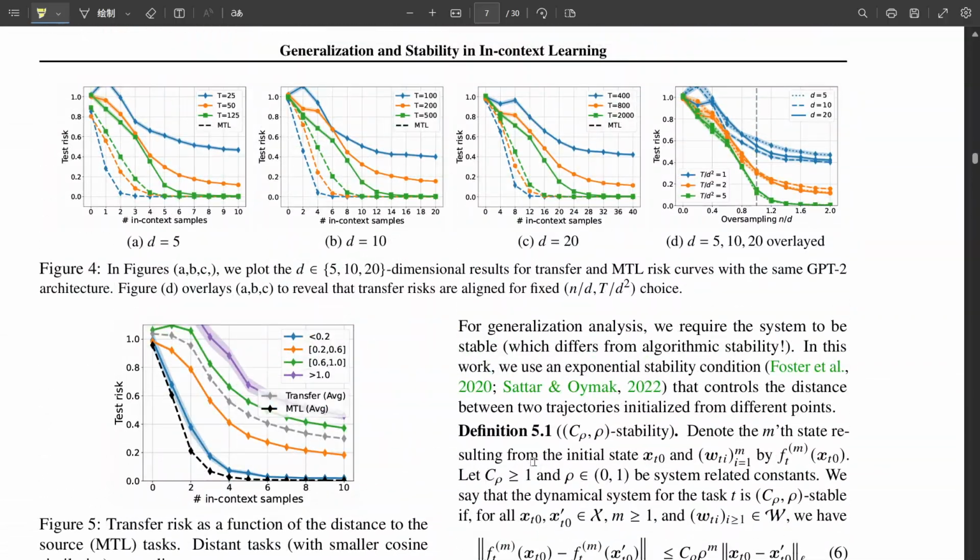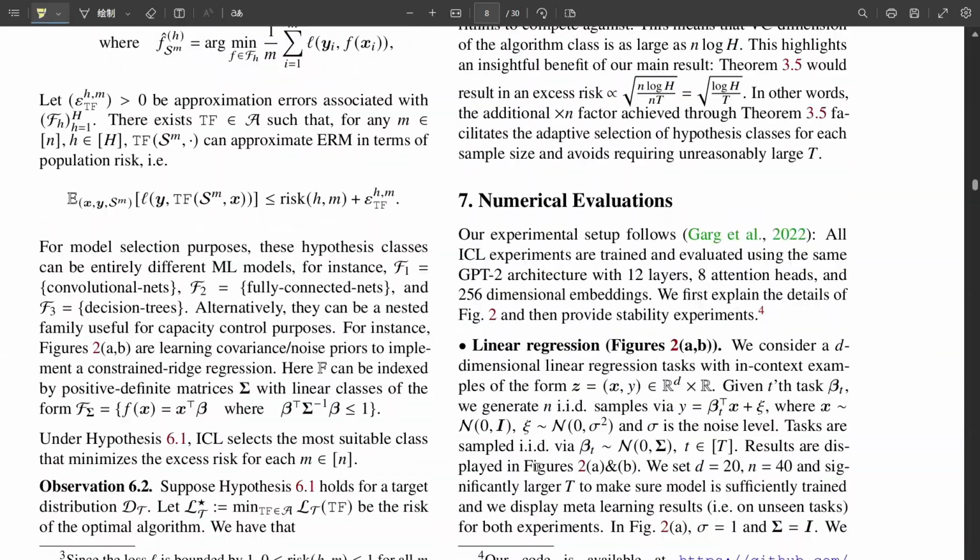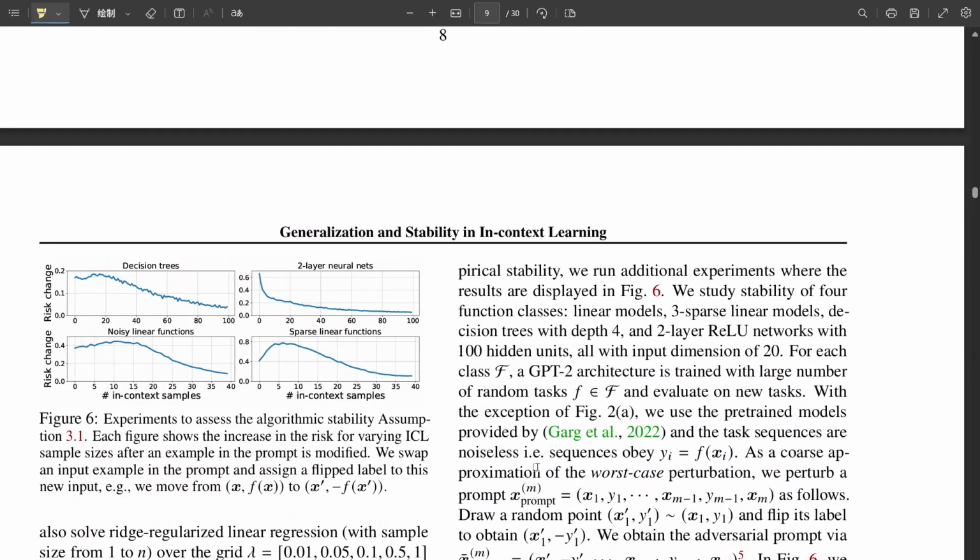And what did they find? They found that as the number of examples in the prompt increased, the impact of that single flipped label on the test risk got smaller and smaller. It decreased consistently. So the bigger the context provided in the prompt, the less sensitive the model was to a single error within it. Exactly, which lines up perfectly with their theoretical stability assumption. It's strong practical evidence supporting the theory. A really nice convergence.